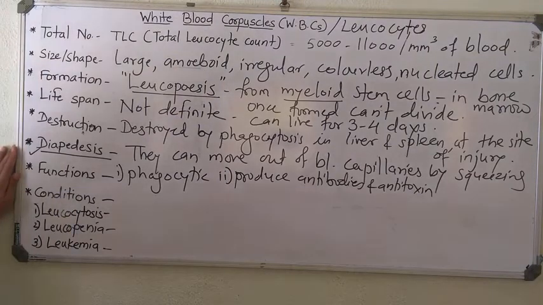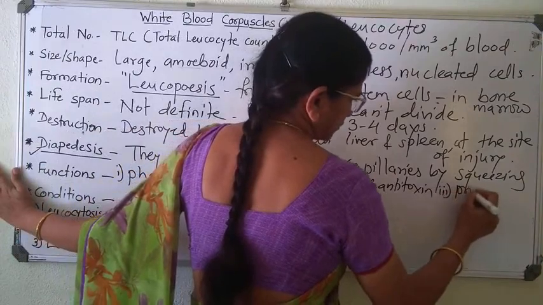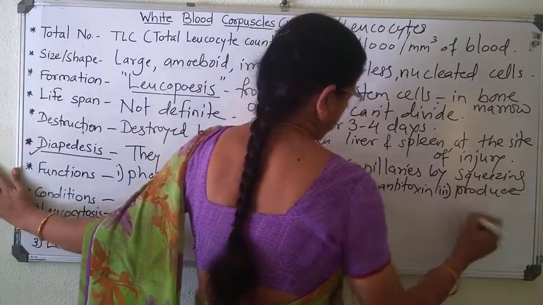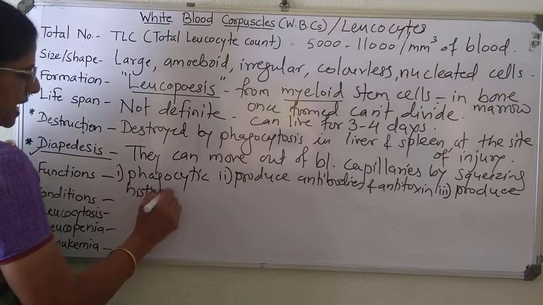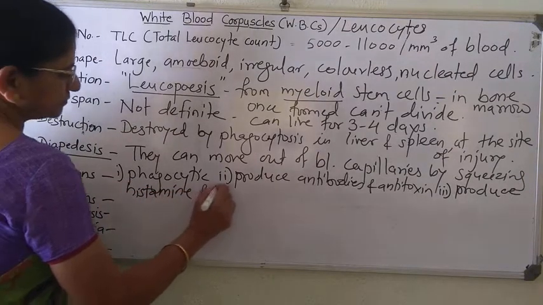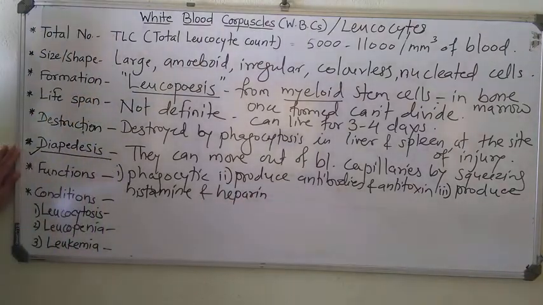Produce histamine and heparin. The histamine is specifically released during allergic condition, whereas heparin is anticoagulant present in our blood plasma.